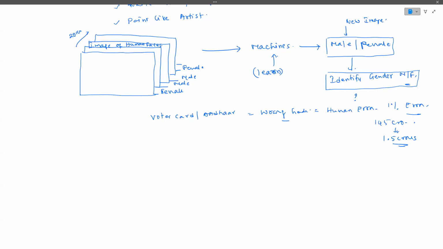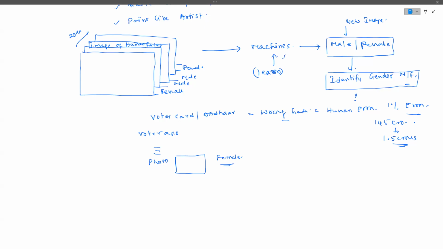That's why there is going to be the voter app, with voter app registration. Once we take the photograph here, this photograph is going to be sent to this machine. This machine has already learned which is male and which is female. So the machine will identify whether the person in the photograph is a male or a female, guys.